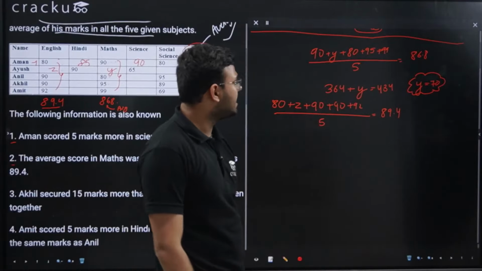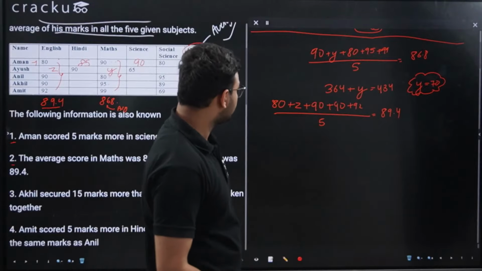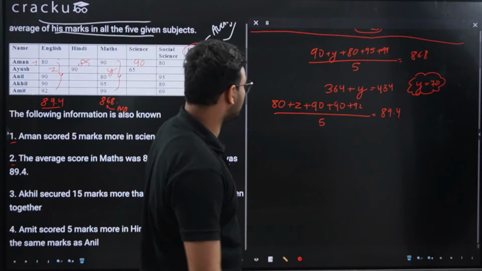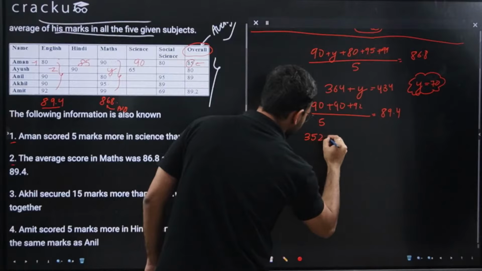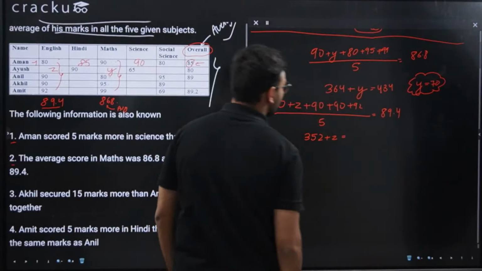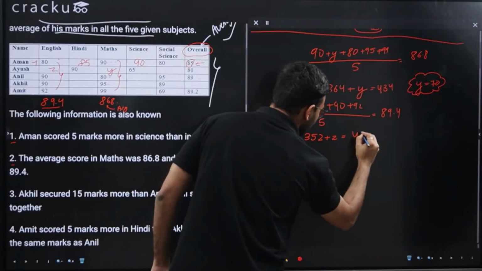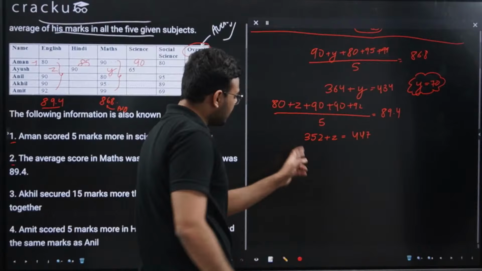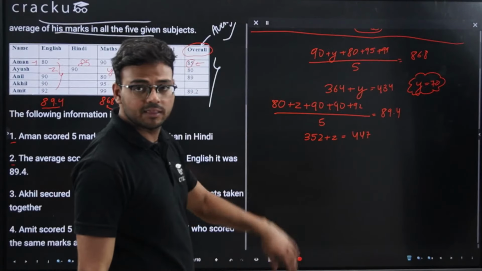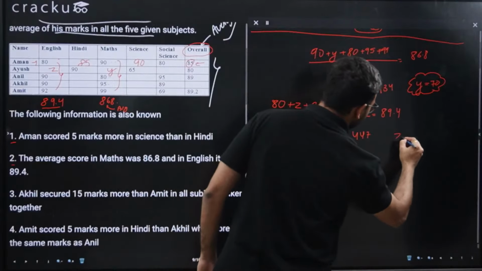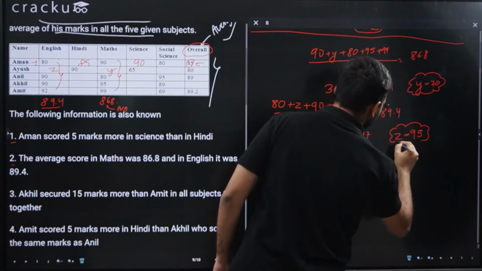Now again, 80 plus 90 is 170, 170 plus 90 is 260, and 260 plus 92 is 352. So 352 plus z is equal to 89.4 multiplied by 5, which is 447. If I take 352 to the right hand side, z equals 447 minus 352. So z will be equal to 95.